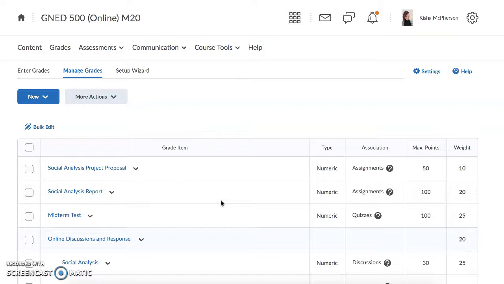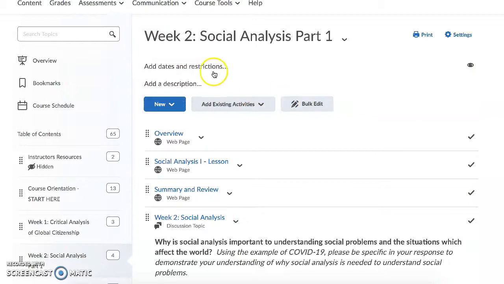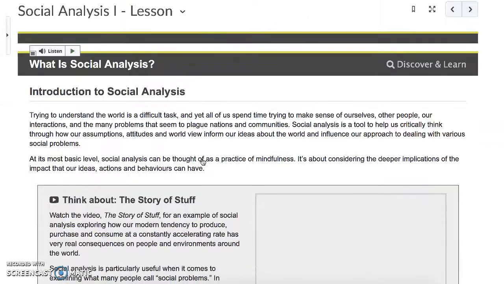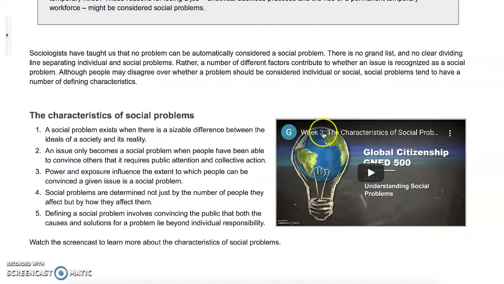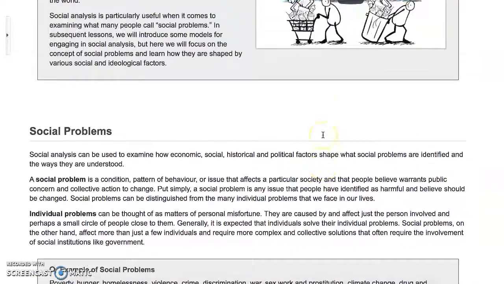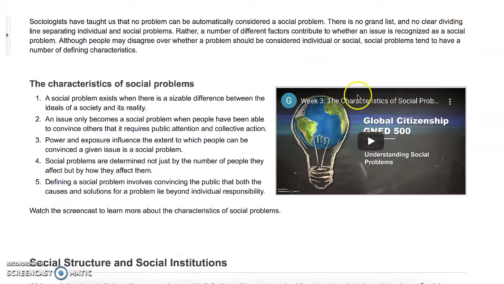Another example of that would be the video links. We changed the weeks in order to compress everything into 13 weeks. For example, we are doing week 2 in week 1. That is another issue that we will see, and I can show that here. If we go to week 2, we are doing week 2 in week 1. However, if you go to the video lesson right here in the social analysis bar and look at the video that is created, it says week 3, even though in the 13-week course, this is actually week 1 or week 2. So some of these things are going to be off as well.